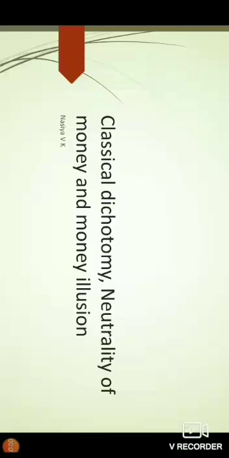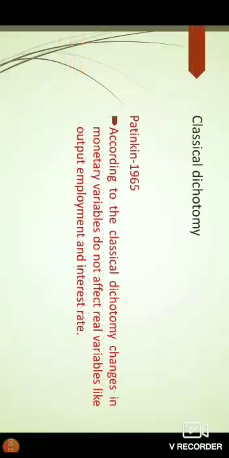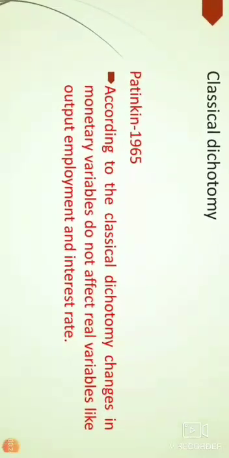Students, today we are going to discuss the concepts related to classical economists. They are classical dichotomy, neutrality of money, money illusion, Pigou effect, real balance effect, laissez-faire, and voluntary unemployment. First, we move to discuss the concept classical dichotomy.